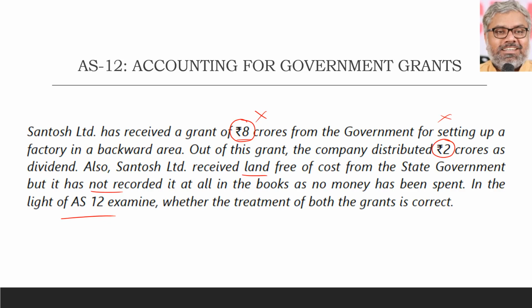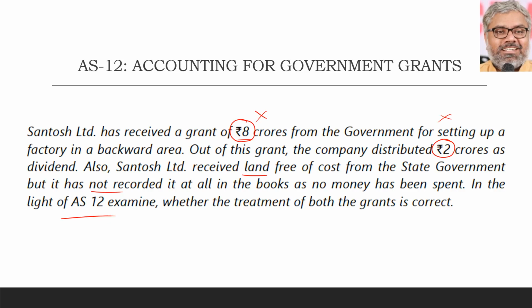In the same way, the free land that it has received, whatever the area of land may be, Santosh Limited did not record at all. That is also wrong. According to Accounting Standard 12, when a non-monetary government grant is received by an organization free of cost, it shall be recorded at a nominal value. You have to use this word, just stories will not give you marks. That word nominal value has to be there in the answer.